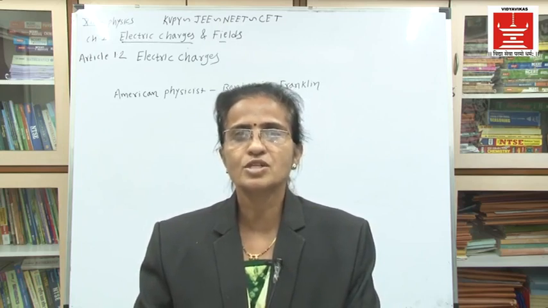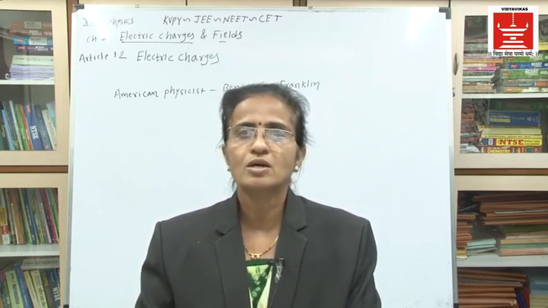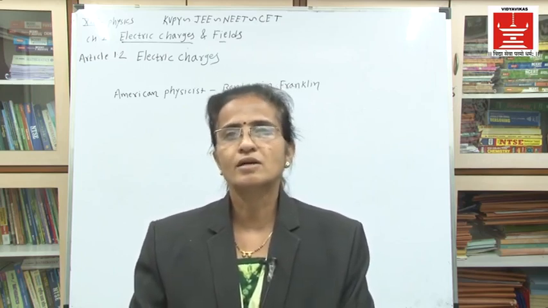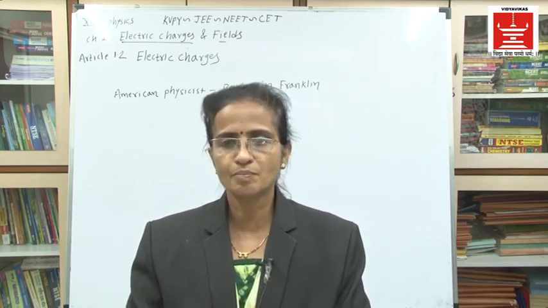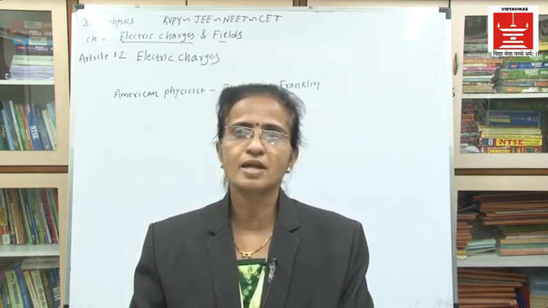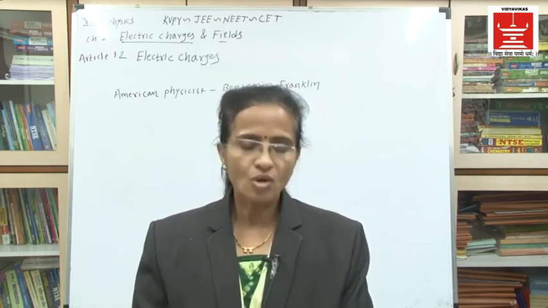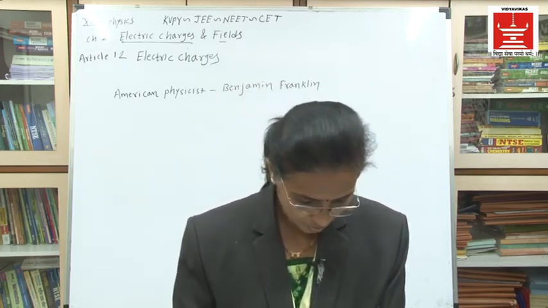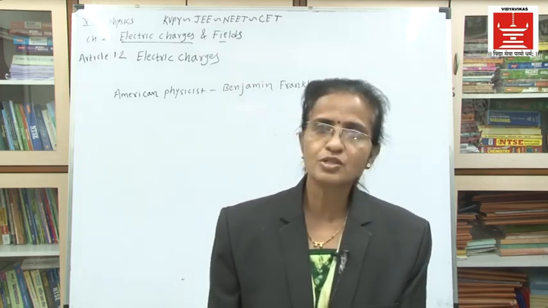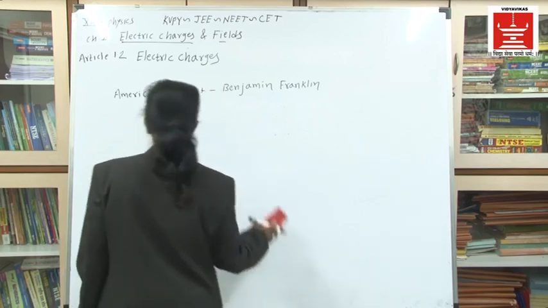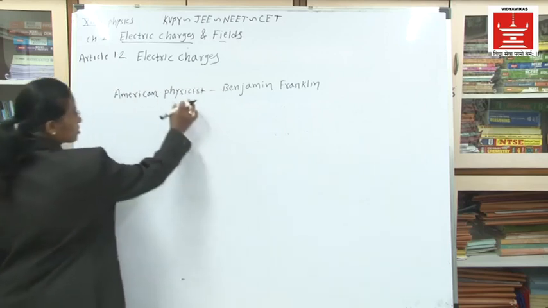And the charges which are produced on the ebonite rod are negative. And this small experiment shows that like charges repel each other and unlike charges attract each other. Now, how is this experiment shown? I will show you the diagram of this experiment. What is the conclusion drawn by this?